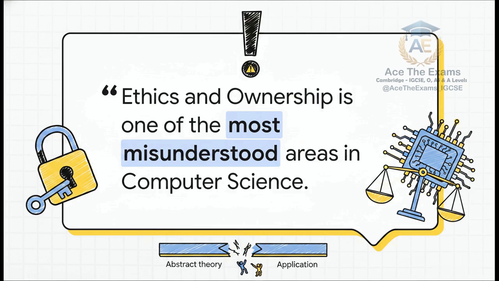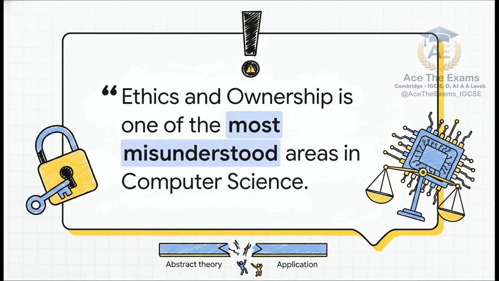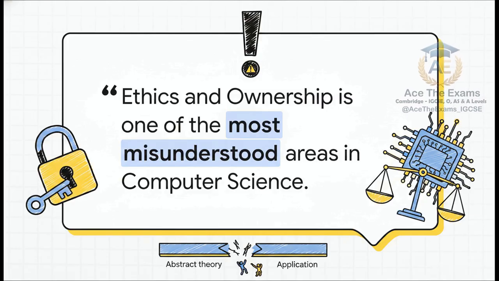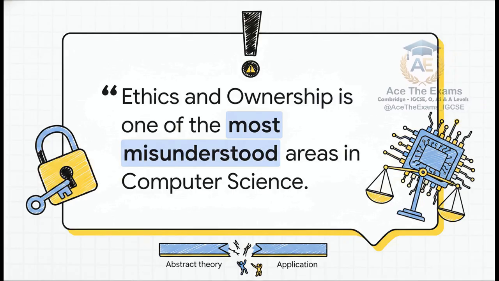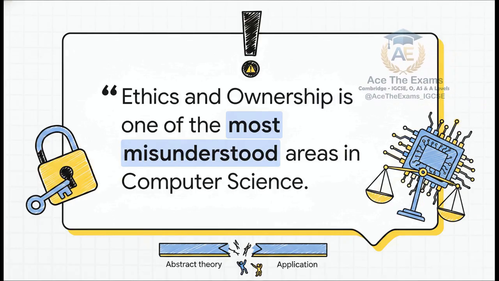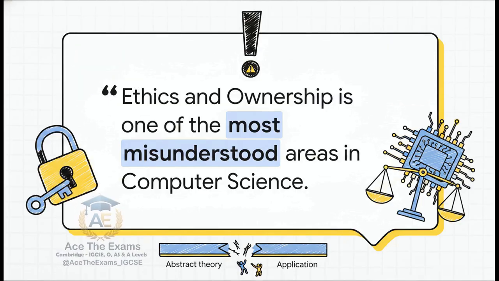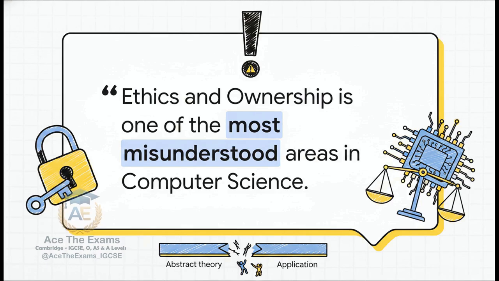Examiners are explicitly telling us, right to our faces, that students are crashing their grades on this specific topic year after year. And the crazy thing is, it's not because the concepts of software licensing, copyright, or artificial intelligence ethics are impossible to grasp. They aren't. It's because candidates just like Alex and Sam failed to bridge the gap between abstract ethical theory and concrete context-specific application. They treat ethics like they're writing a humanities essay, giving vague, philosophical answers, instead of treating it like the precise, analytical computer science discipline it actually is. They forget they're still sitting in a computing exam.